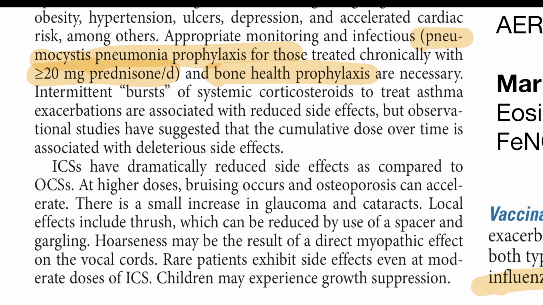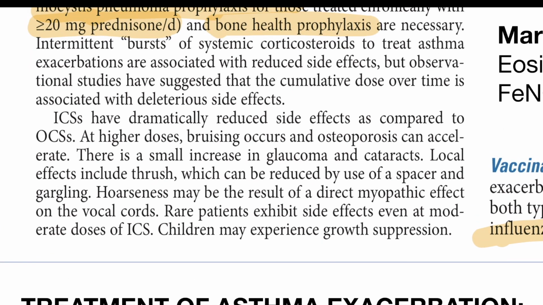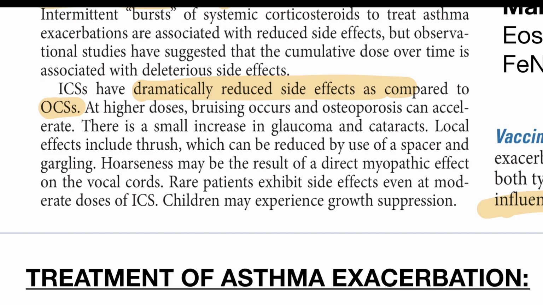Apart from that, ICS, obviously because they are the drug of choice, have a dramatically reduced side effect profile as compared to OCS, and the major side effects include a small increase in risk of glaucoma and cataracts. Along with that, they can also be associated with osteoporosis, bruising, and hoarseness of voice, that is due to a myopathic effect. And the major side effect is thrush, which can be reduced using a spacer and gargling in the person.